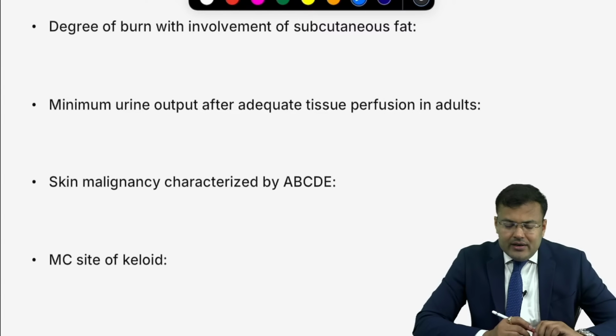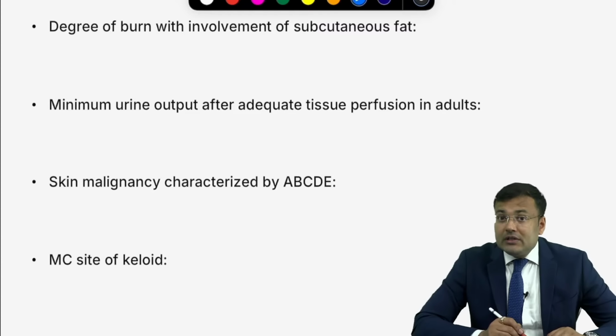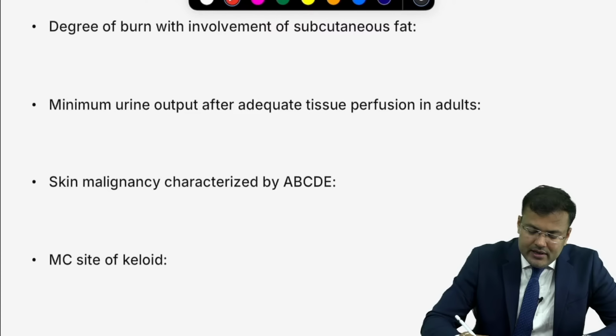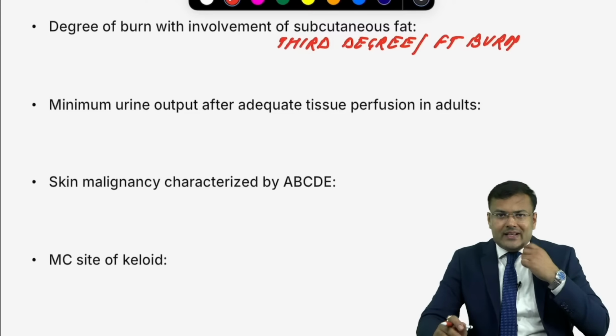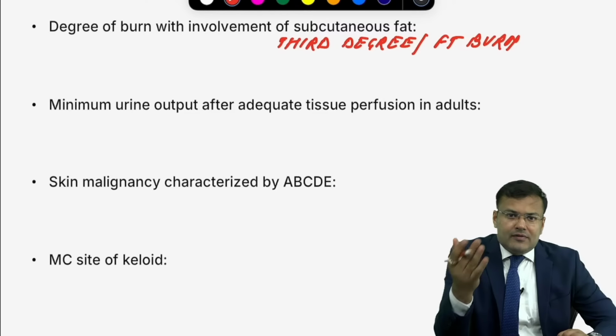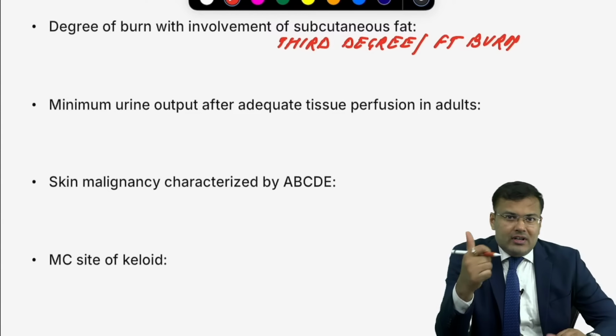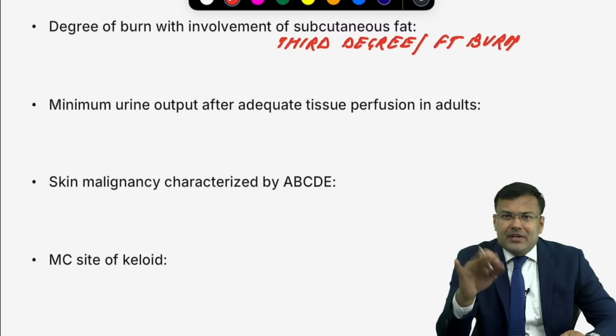Next, degree of burn whenever there is involvement of subcutaneous fat. It is known as full thickness burn. Which degree? Third degree. Third degree, also known as full thickness burn. I'm going to twist it. Imagine there is full thickness skin loss with involvement of subcutaneous fat. It is pressure sore or ulcer. What is the stage? Stage 3. So there is no difference between burns and pressure sore.